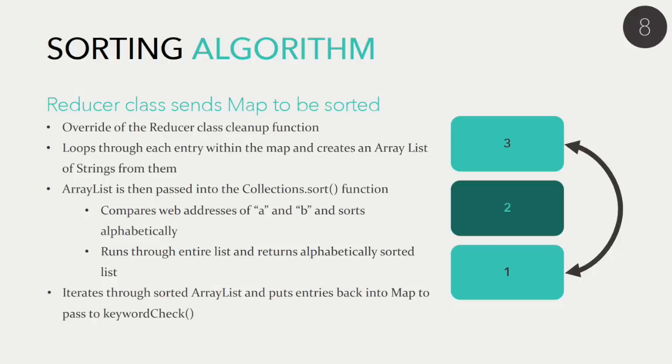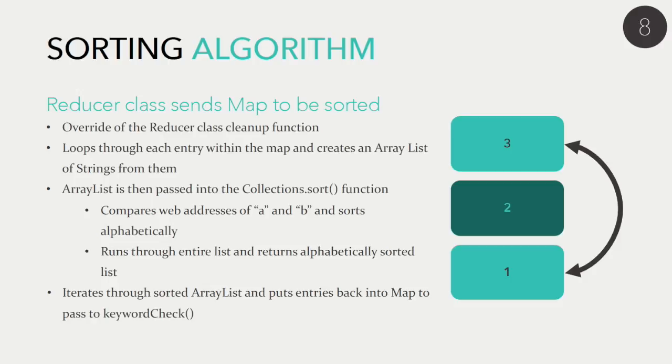This was then passed to the sort function, which compared the web addresses of A and B and sorted alphabetically. It was a very easy function to implement, as it's part of the array list object functionality, and it's the easiest way to do this type of sort.